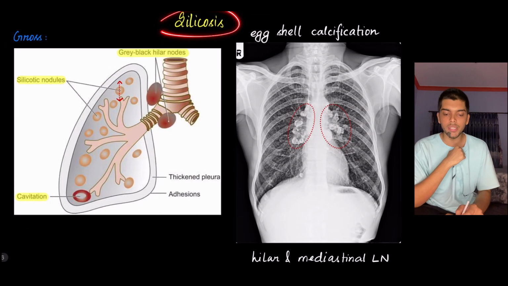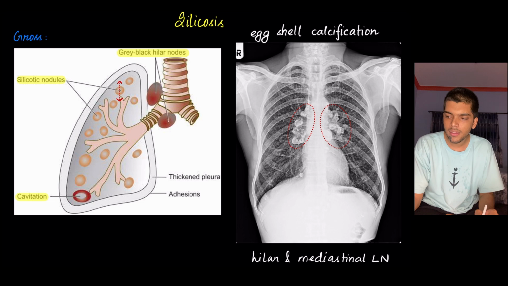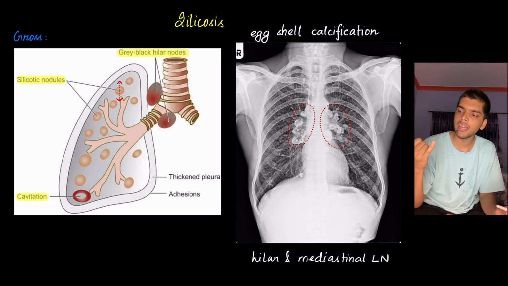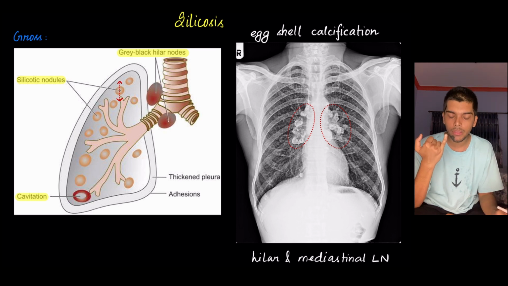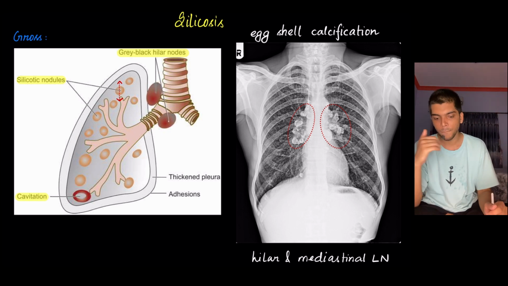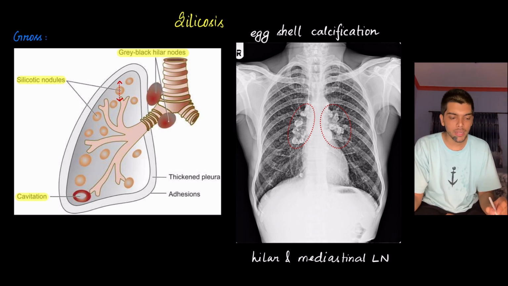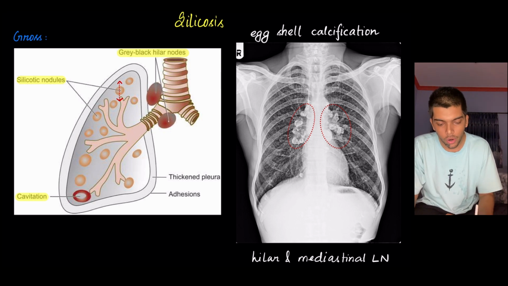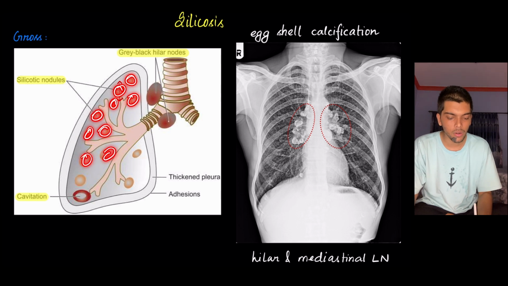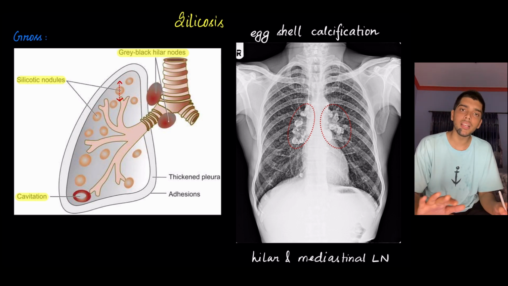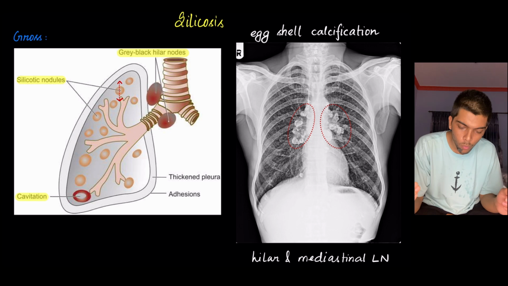Next up, silicosis. Silicosis is caused by exposure to silica, which is present in crystalline and amorphous form. Which is more pathogenic? The crystalline form is more pathogenic, for example quartz, which is crystalline SiO2. Grossly, what is present are the silicotic nodules. There are silicotic nodules all over the lung.